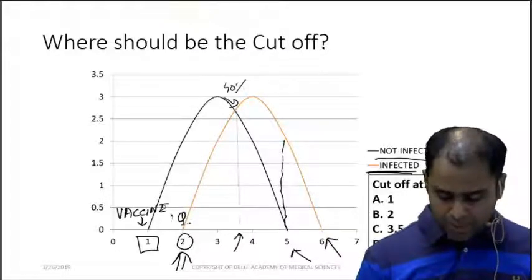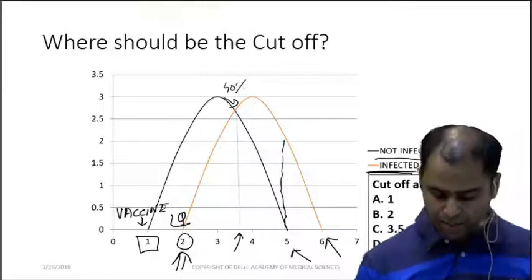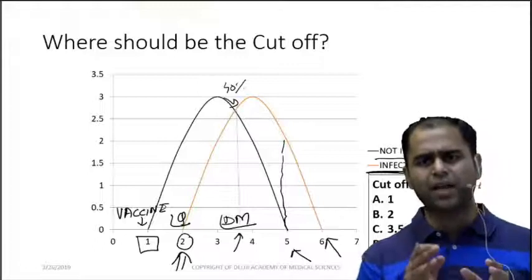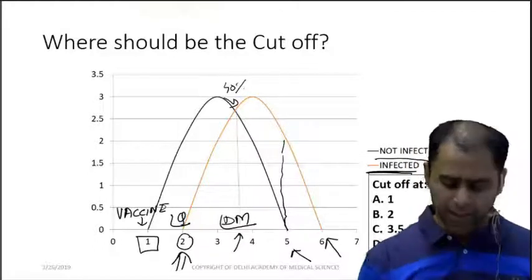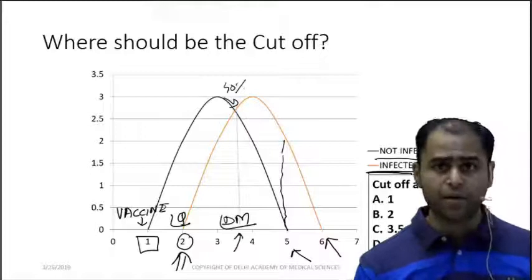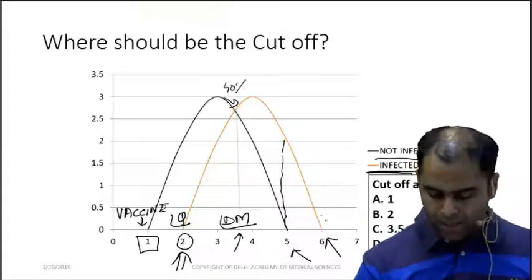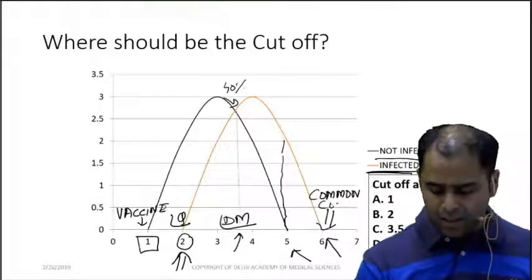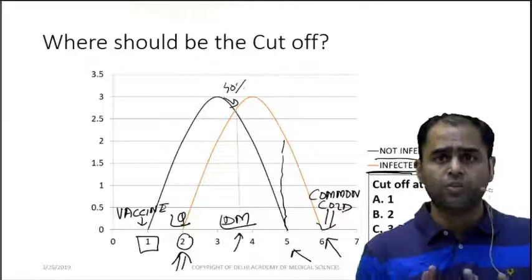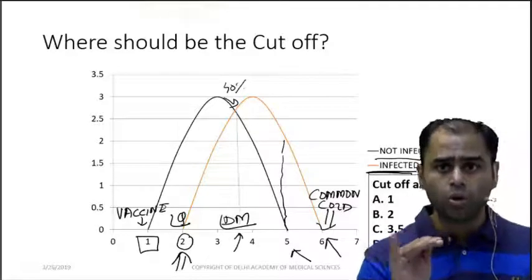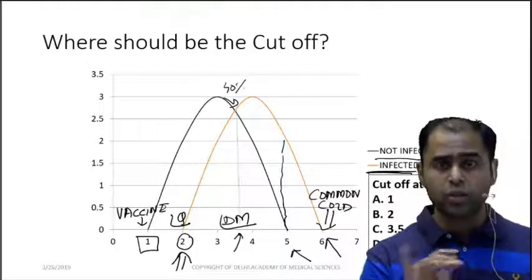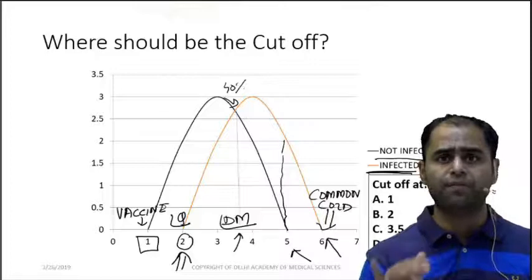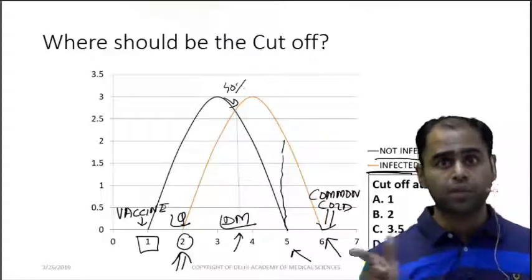Suppose the examiner would have said it is diabetes mellitus. My preferred cutoff would be roughly 3.5 or 4, because in diabetes there is not excessive mortality, there is not excessive morbidity. Now imagine the examiner would have said common cold. Then my cutoff would have been 6, because common cold is a self-limiting illness. I hope you know it. There is no death and no severe morbidity. They say if you treat common cold, you will be perfectly fine in 7 days. If you don't, you'll be perfectly fine in a week.